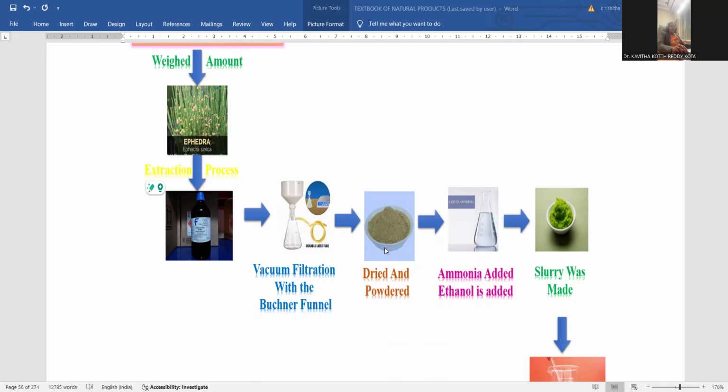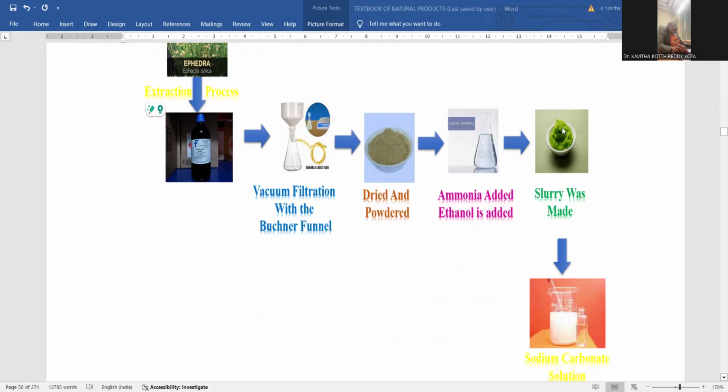Later, ammonia is added, so slight basification is required. Either ammonia or sodium hydroxide is mixed with this. Whenever mixed, the neutral form will be transformed into a basic one, and an alkaline ephedrine solution will be generated. Ethanol should be added. Ethanol is able to extract that material into the organic layer, and a slurry is made. A kind of paste material will be generated.